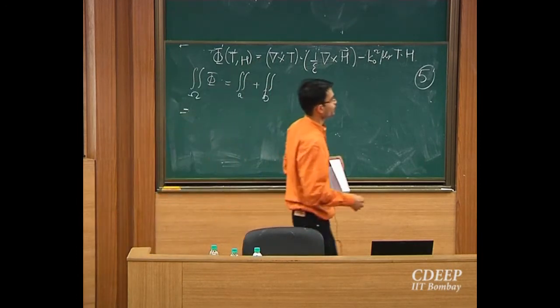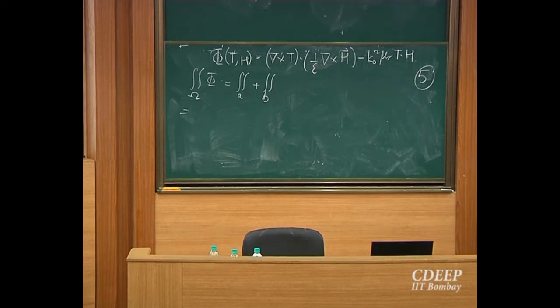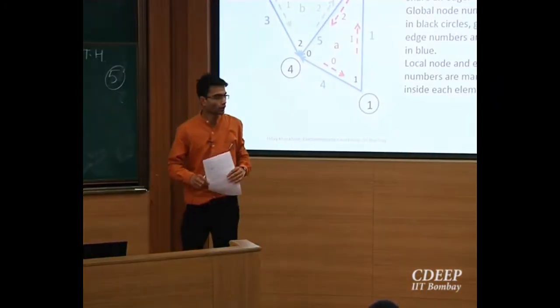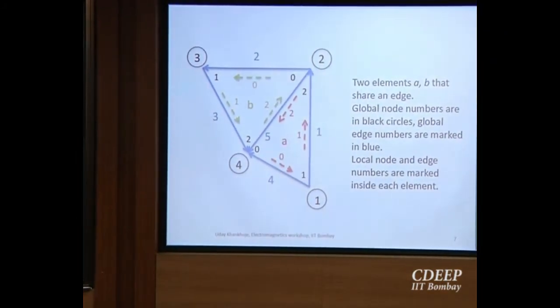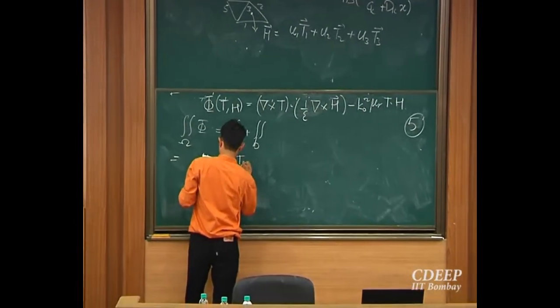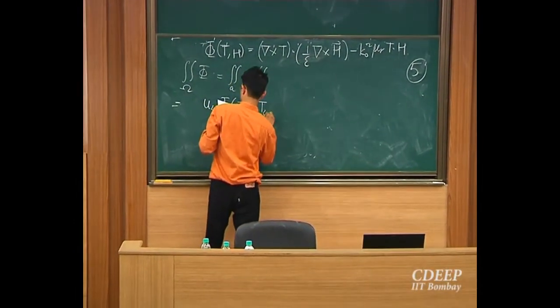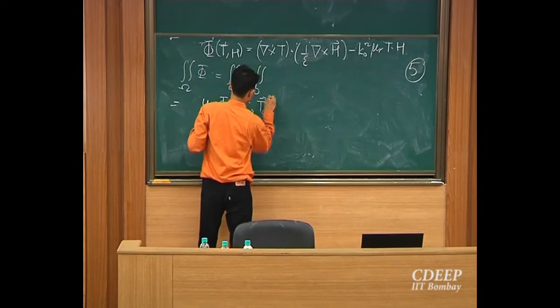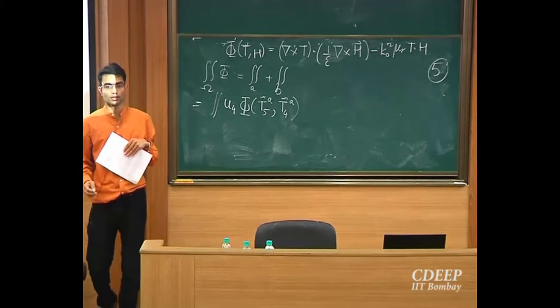The field inside here is going to be U4, U1 and U5 along each of the bases, right? So I will have something like U4 phi of T5A, T4A. Right?